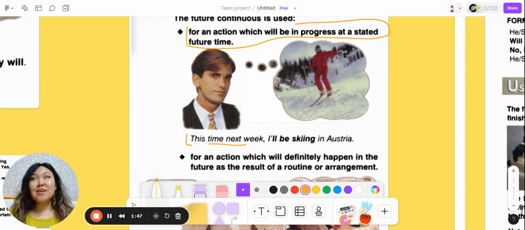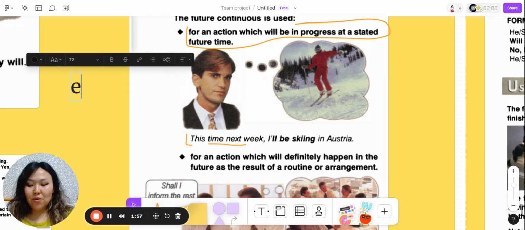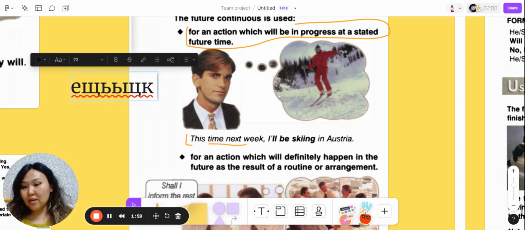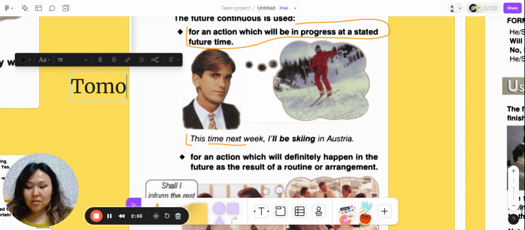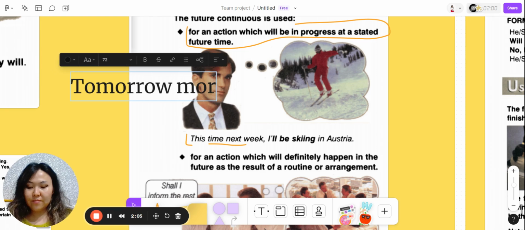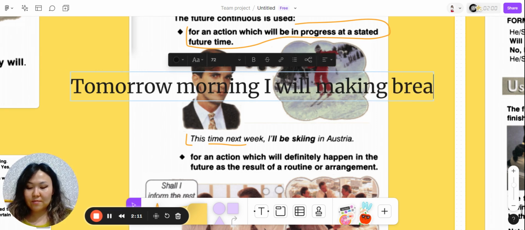And the person is imagining it and he is kind of thinking of it that he will be doing this action. I can say that tomorrow morning, I will be making breakfast for my family.